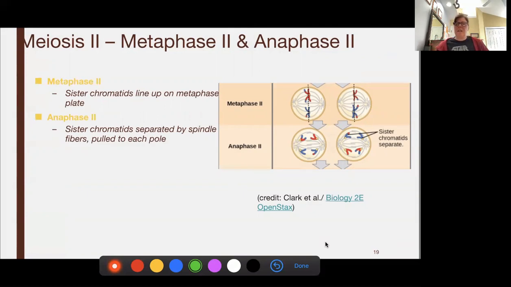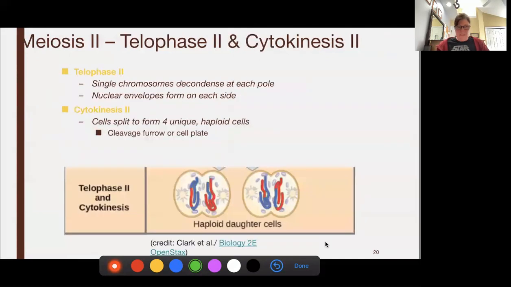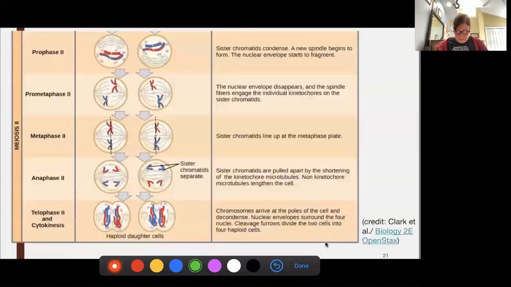All right, so as we split up those sisters, they're going to move to opposite ends of the cell for our anaphase 2. And then we're going to go into telophase 2 and cytokinesis 2, where we're going to separate those two cells and we're going to reform our nuclear envelopes. So now when we get done, we'll have 4 haploid cells.